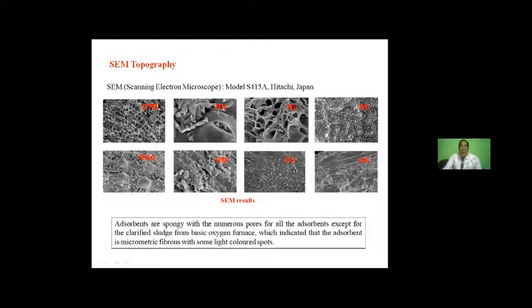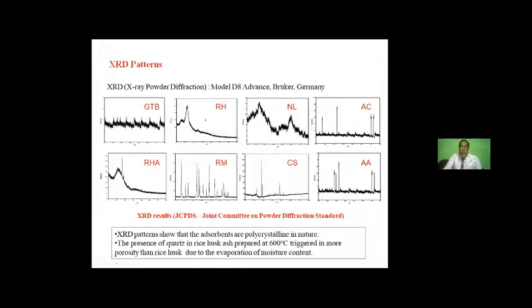Now the results. First, if we go for SEM, we will get the topography. It basically helps us to know what sort of porosity is there. It may be micro, meso or macro pores, but we are finding that every adsorbent has a lot of pores, which will be helpful for adsorption. And if we go for XRD, we will find that they are all polycrystalline. We can get their data compared with the JCPDS also.